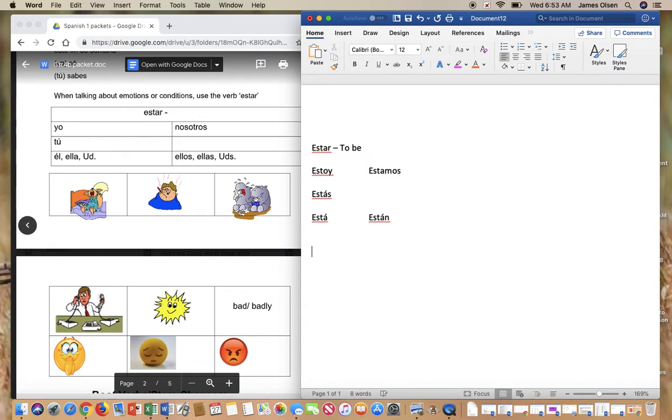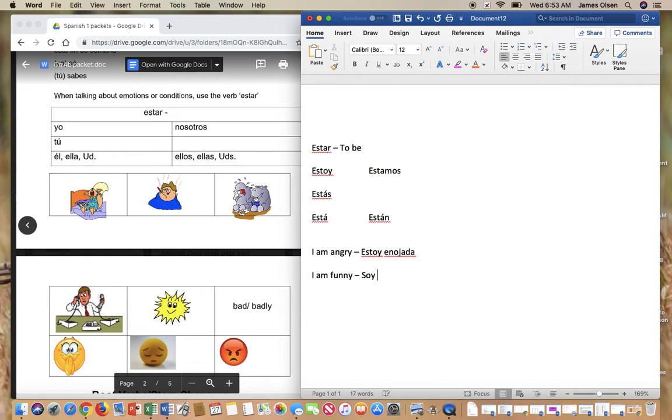So if I wanted to say I am angry, that's how I feel. So I'm going to use the verb estar in the yo form in this case. Estoy enojada, since I'm a girl. But if I wanted to say I am funny, that's not how I feel. That's describing me.